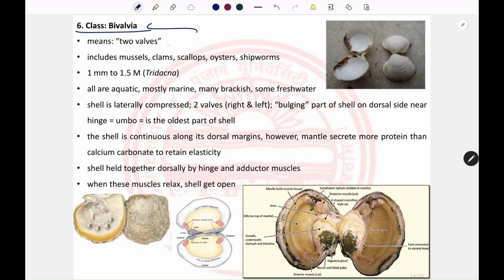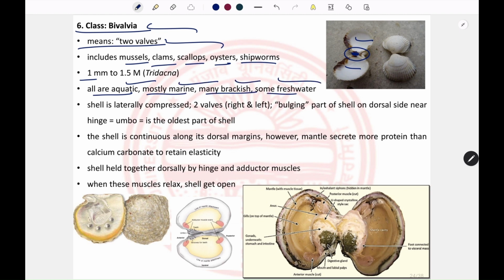So the next class is class Bivalvia, that means two walls or two shells. They include the mussels, clams, scallops, oysters, and the shipworm. The two shells are present in the body of the organism, and these two shells are joined together through the dorsal region. They can range from 1 mm to 1.5 meters in size, and all are aquatic, and among aquatic they are mostly marine, some are brackish water and some are freshwater.